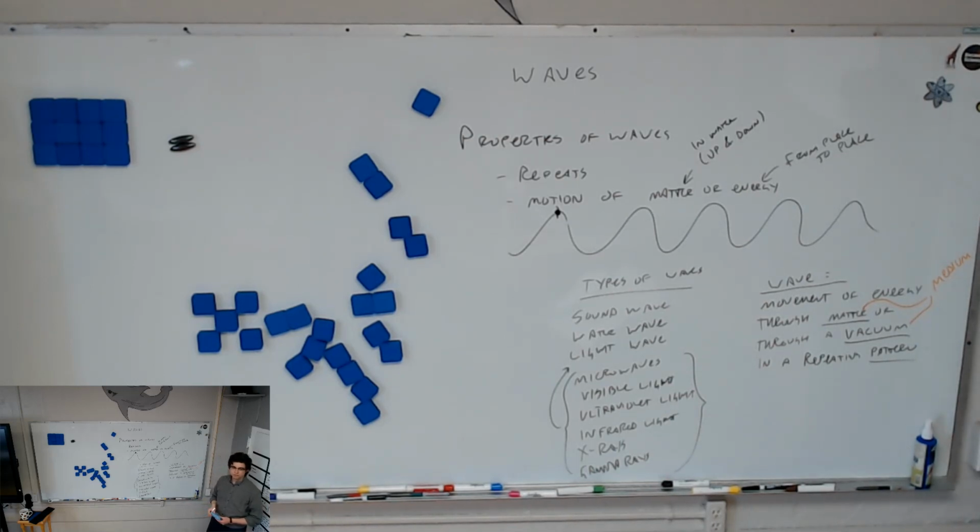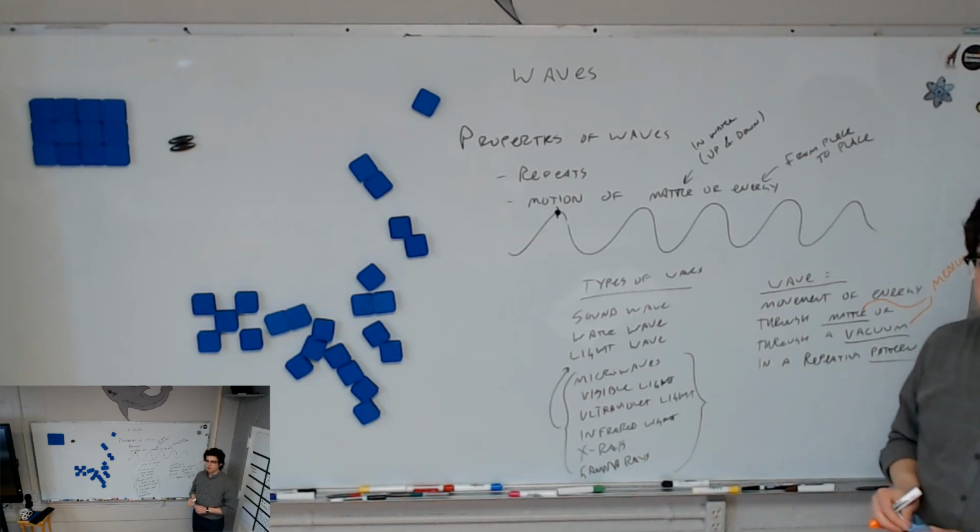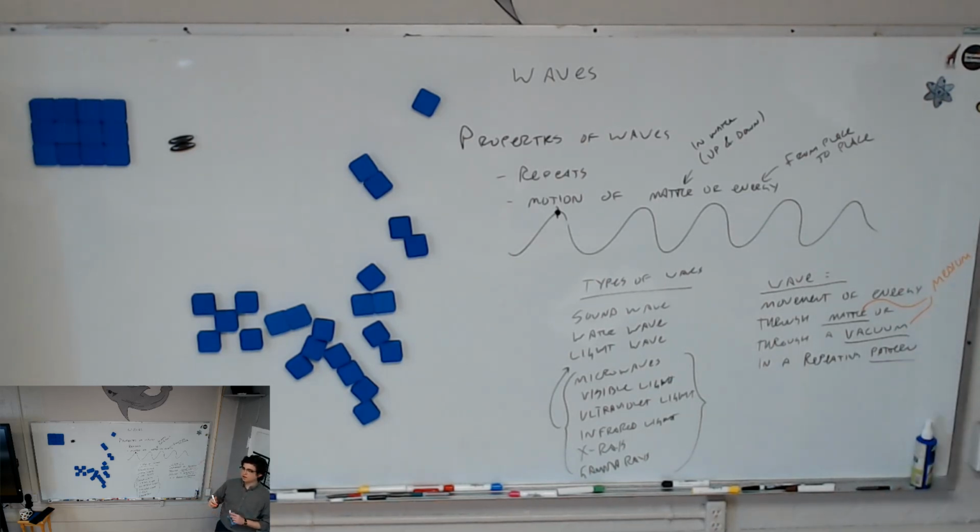Water. What's the medium of the light waves coming from the ceiling light allowing you to see me? What's it moving through? Air. What's the medium of the sunlight going from the sun to planet Earth? Space, a vacuum. So what the wave is moving through is called the medium.